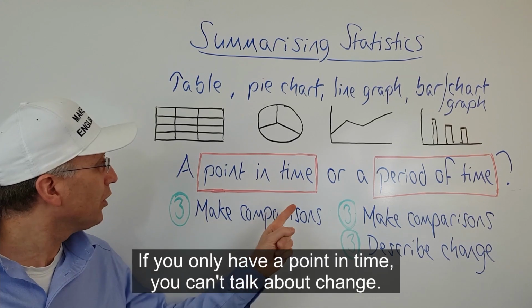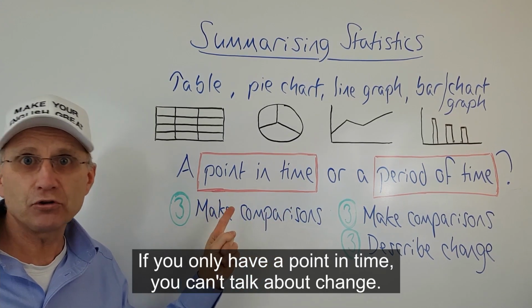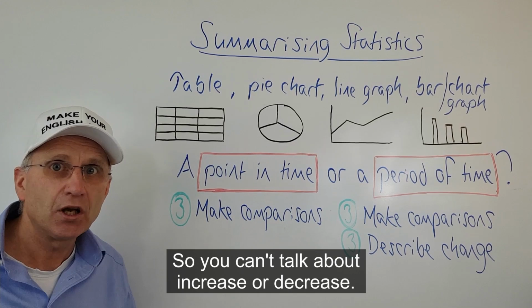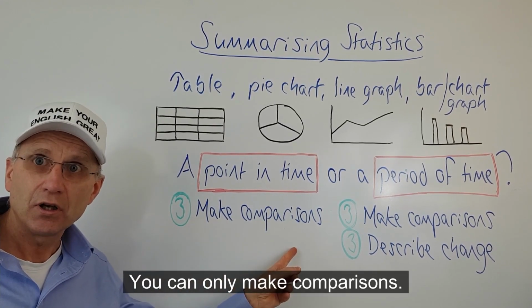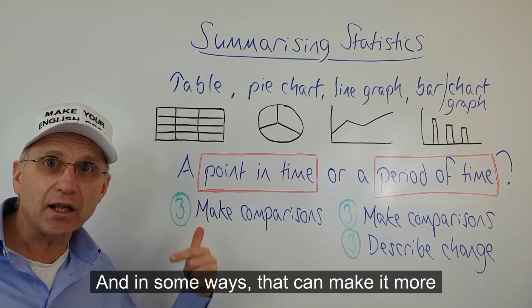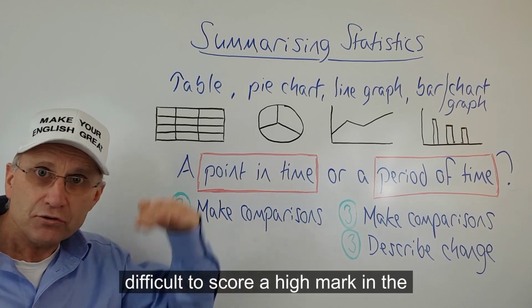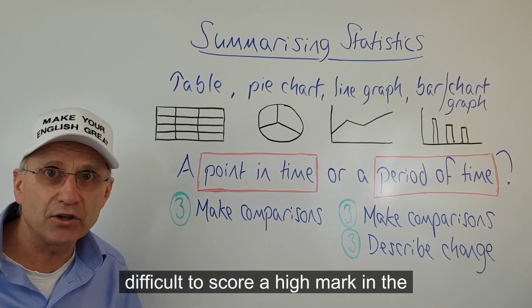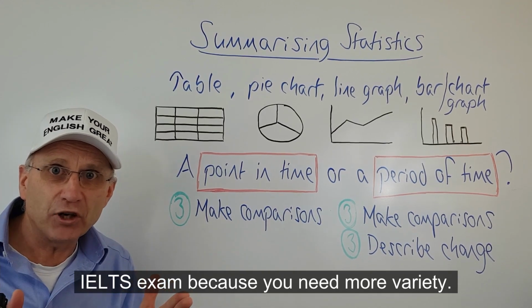If you only have a point in time, you can't talk about change. So you can't talk about increase or decrease. You can only make comparisons. And in some ways, that can make it more difficult to score a high mark in the IELTS exam, because you need more variety.